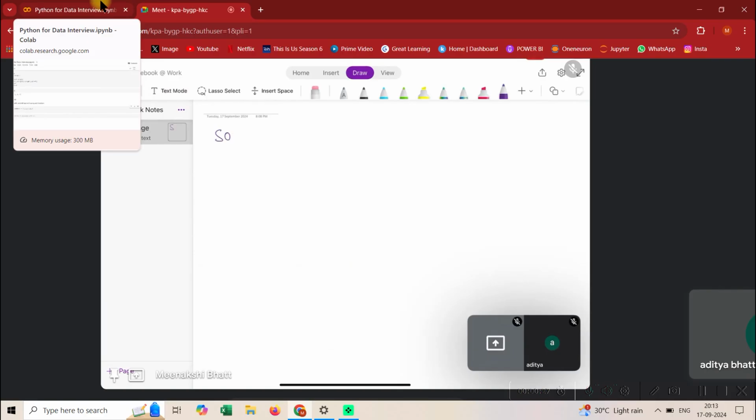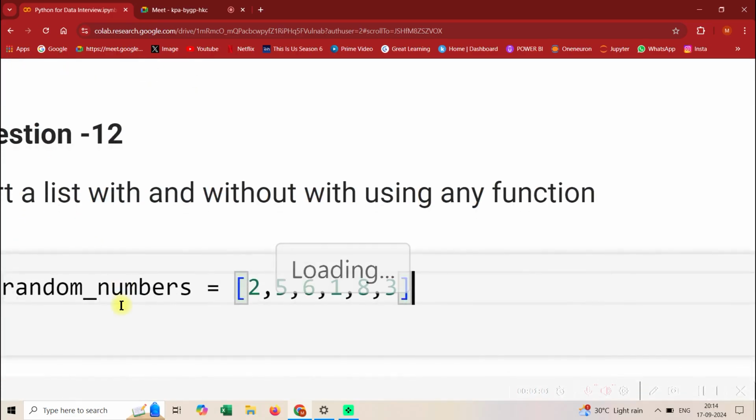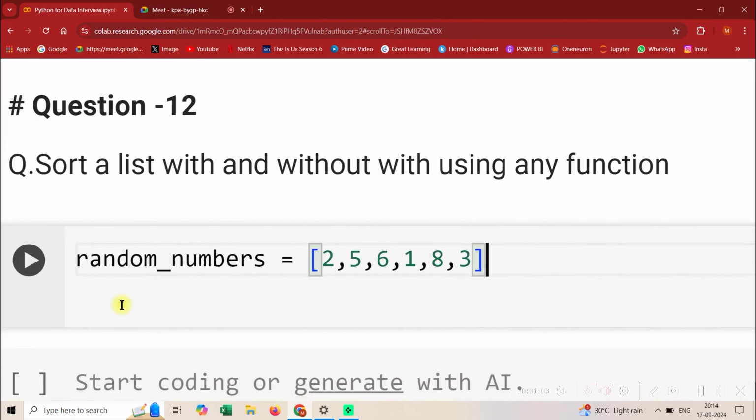basically, guys, we need to sort a list with and without using a function. This is a very common question. The thing is, most people can do it with the help of a function, but very few are able to do this without the use of a function. See how I will proceed is I'll make you understand this. And guys, this is a little tricky as well, since some of you are new to programming and might face some difficulties in understanding, because essentially, sorting is a different ball game altogether.